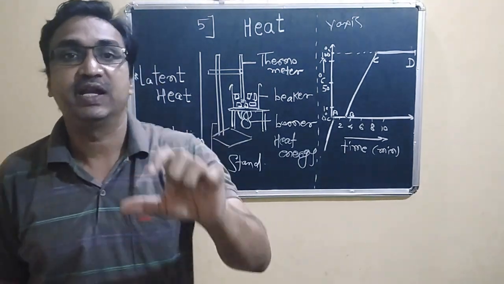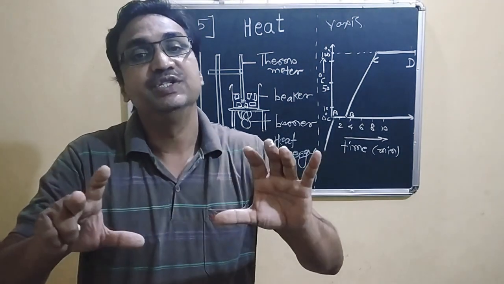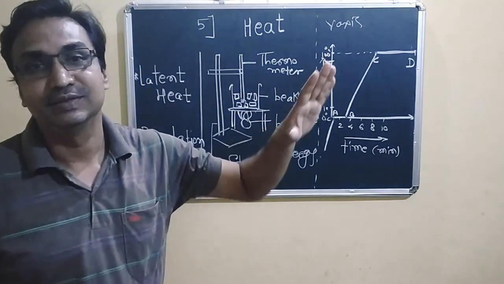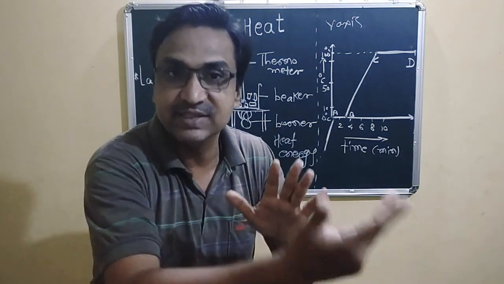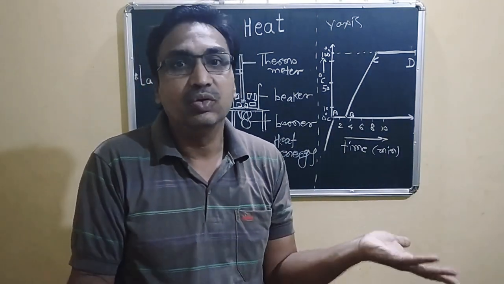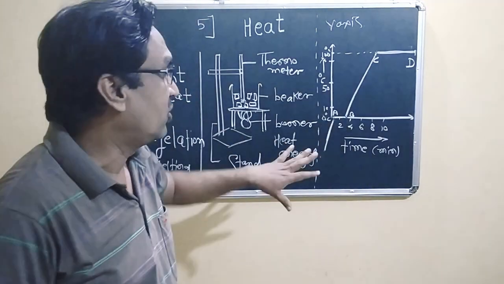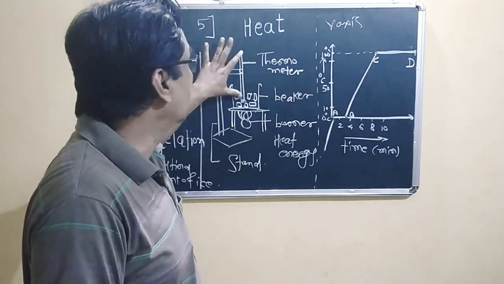The concept of latent heat: the energy which we cannot see on the thermometer. The temperature does not rise, so where does the energy go? We cannot easily see it on the thermometer.